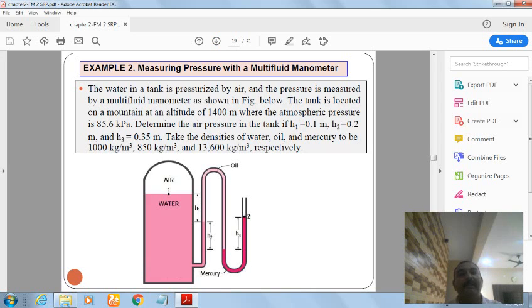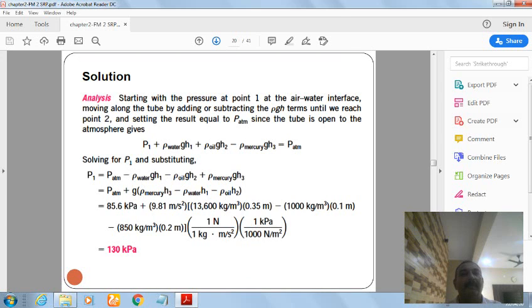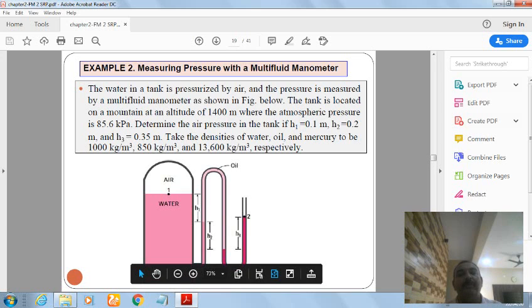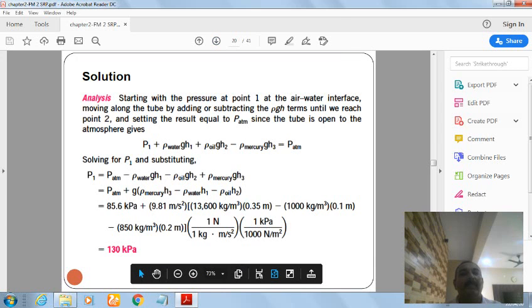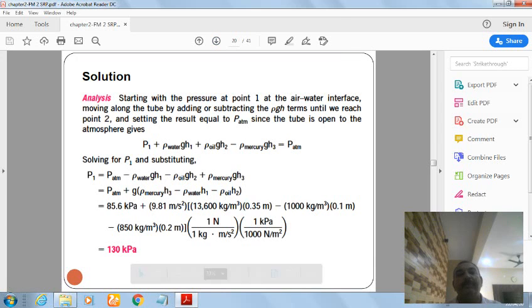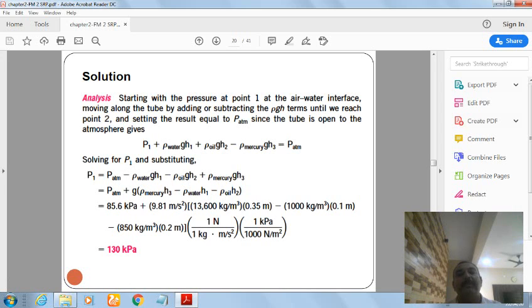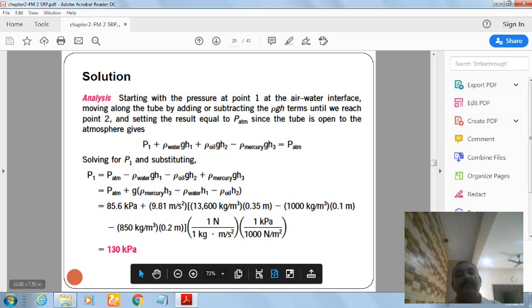Now this is the example. Similarly, you can solve this example. It has different fluids, oil and mercury. So you have to take the individual density of the fluids. Here we have taken the individual densities of the fluids, and finally solving this equation, P1 is equal to atmospheric pressure minus rho of water G H1 minus rho of oil G H2 plus rho of mercury G H3. Then the final answer is 130 kPa.